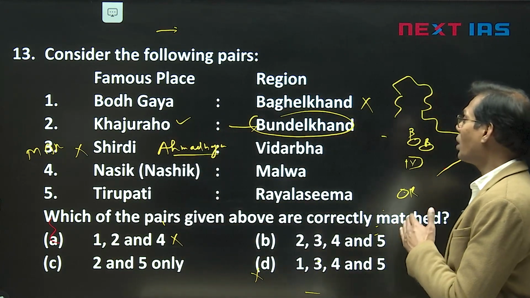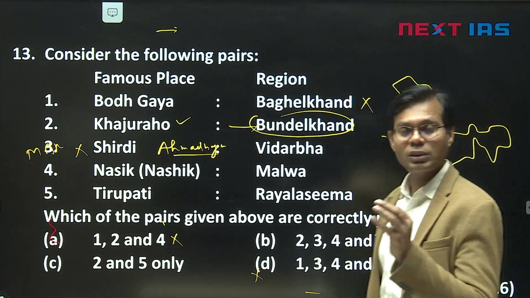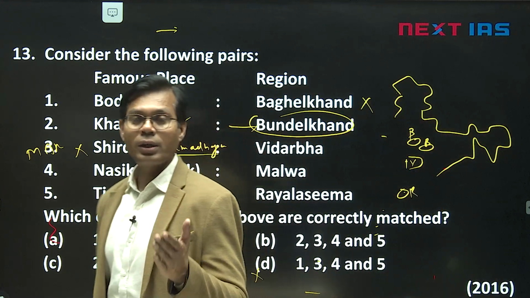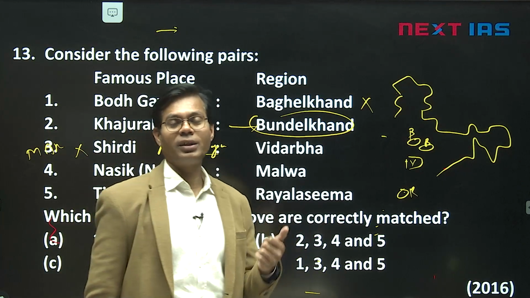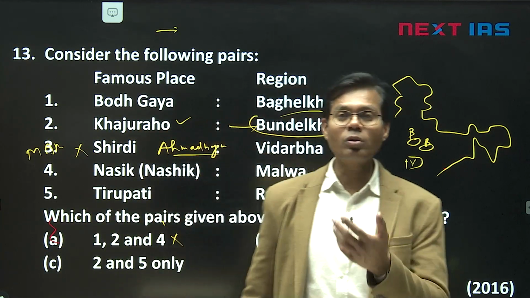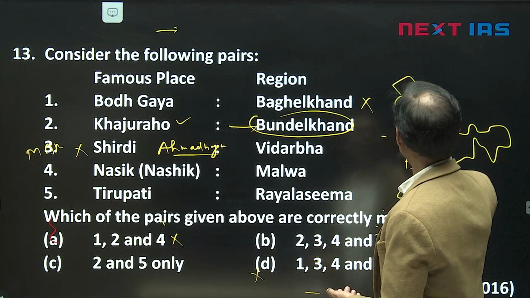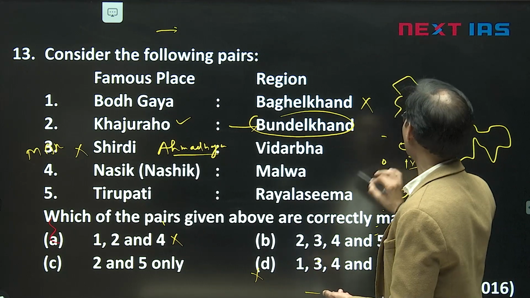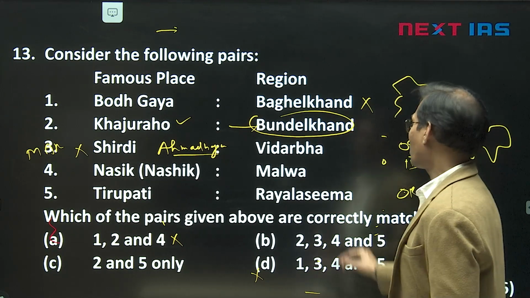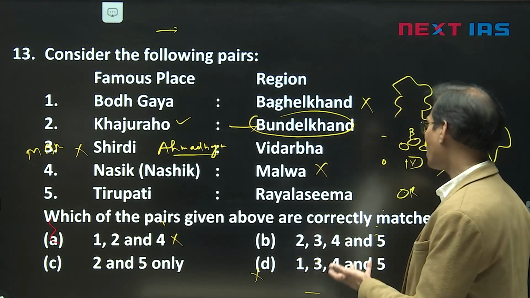And Nasik in Malwa? Nasik, Trimbakeshwar, is the origin of the Godavari river, and this origin is in the Sahyadri, Western Ghat area. But it is given as Malwa. Malwa is to the north, Malwa is on this side, and this is the Nasik area. So Nasik and Malwa is wrong, so the fourth is outrightly wrong.